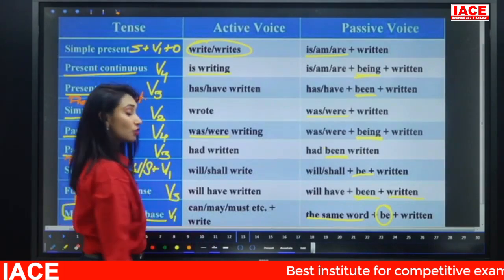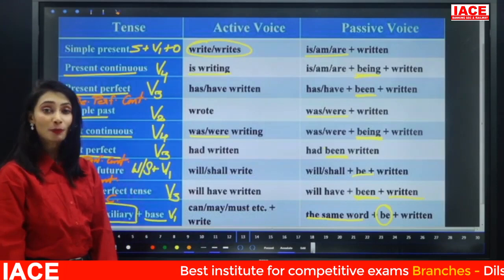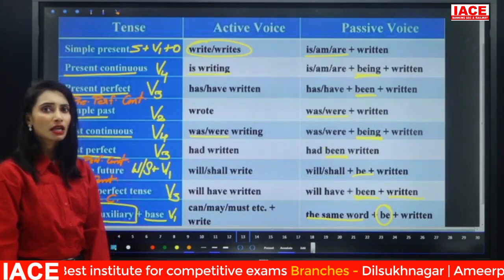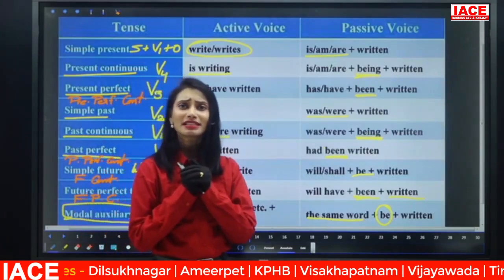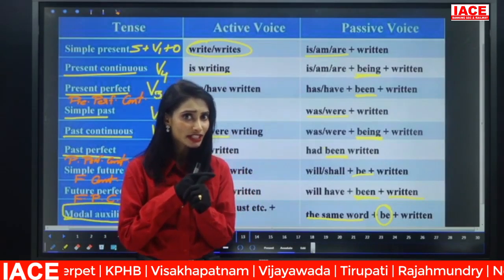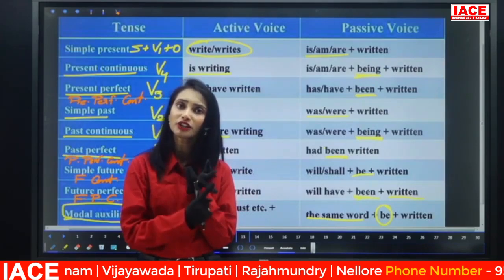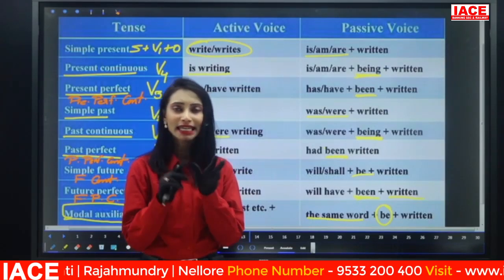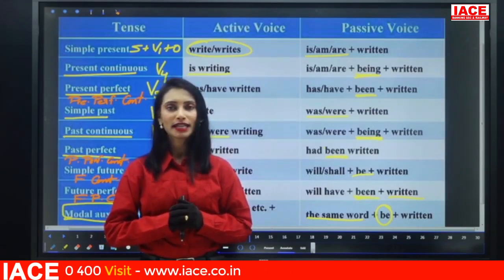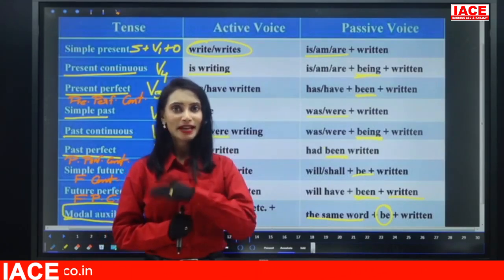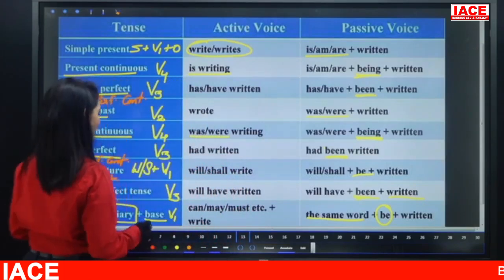Remember, those 4 forms cannot be converted into passive voice. So out of 12 forms, we can only convert 8 forms into passive voice. The remaining 4 forms, present perfect continuous, past perfect continuous, future continuous and future perfect continuous, cannot be converted into passive voice. Thus, we have only 8 forms to convert active voice into passive voice and vice versa.